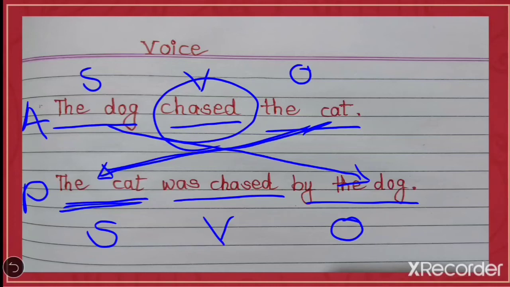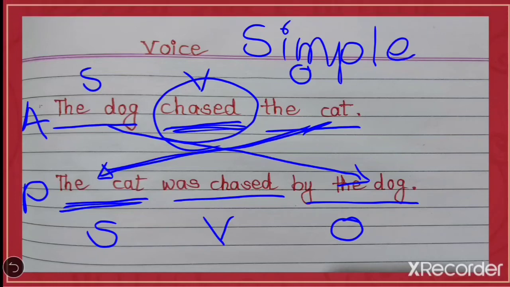When you turn active into passive, your tense will not change. So here, by turning into passive also, you have to write in the past tense only. Now, chased is showing you simple past tense, so in passive also you have to write simple past.